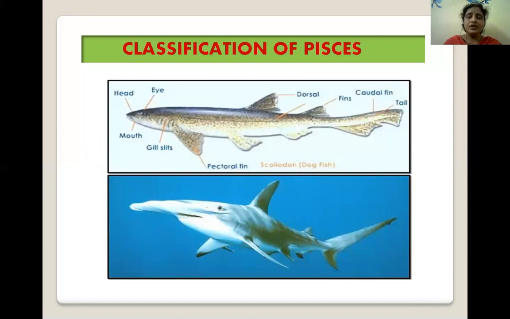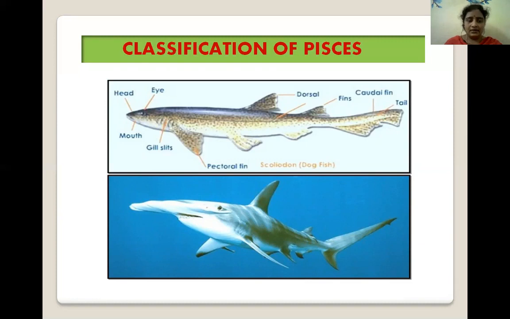Next, the Scoliodon picture is present in this slide. The Scoliodon type study is a very important type study in fishes, and it is also important for dissection in practicals. Scoliodon is commonly known as dogfish. The body is divided into three parts: head, trunk and tail.